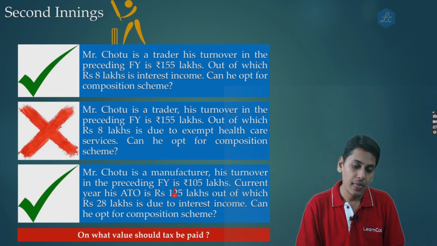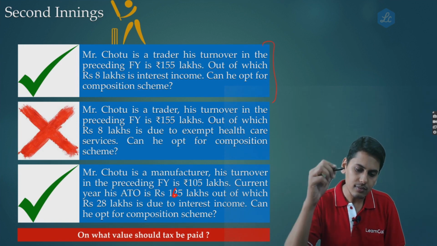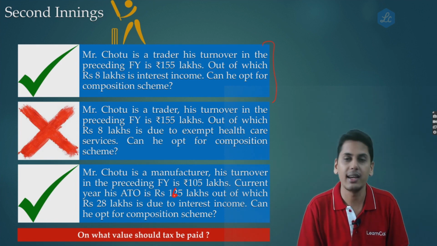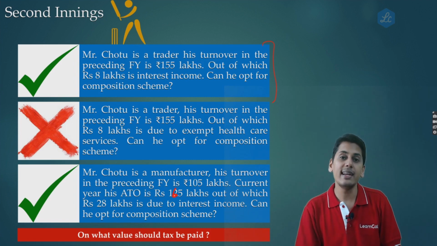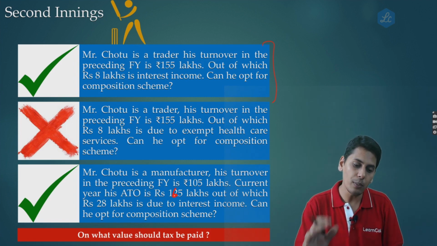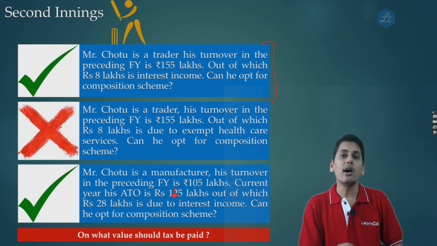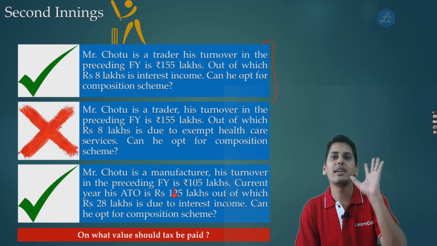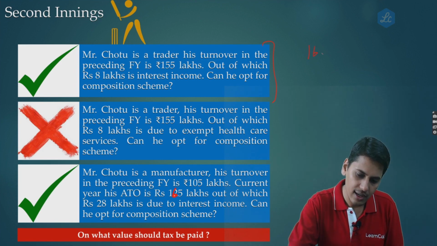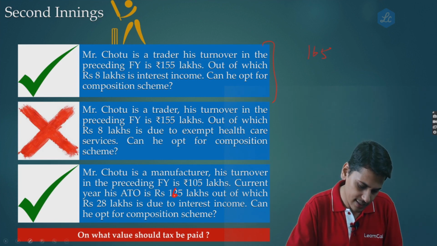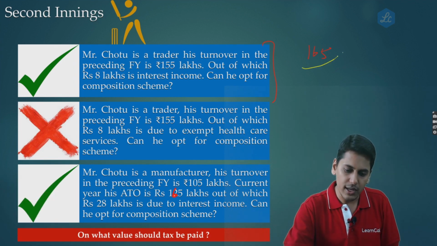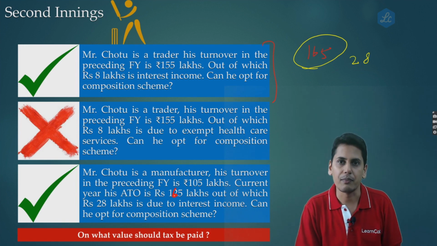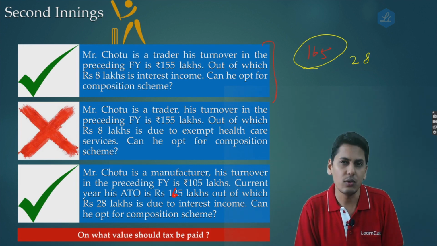Let's take the first case. Mr. Chotu is a trader. His turnover in the preceding financial year is 155 lakh rupees, out of which rupees 8 lakhs is exempt income. Agreed. Can he opt for composition scheme? Fine. Now in this year, yes, he can opt for composition scheme. Now assuming in the current financial year, he's got a turnover of 165 lakh rupees. Out of this 165 lakh rupees, let's say 28 lakh rupees is due to interest income. Now the first question which we had seen was totally different.